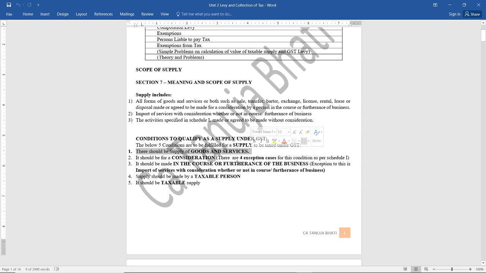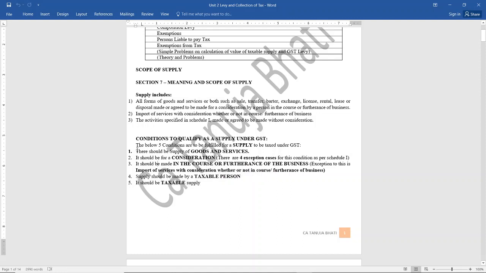Means if there is a supply, it has to relate to goods or services. Next, it should be for a consideration. It should be in the course or furtherance of the business, and the supply should be made by a taxable person who is registered under GST, and it should be a taxable supply, means one on which GST is levied.